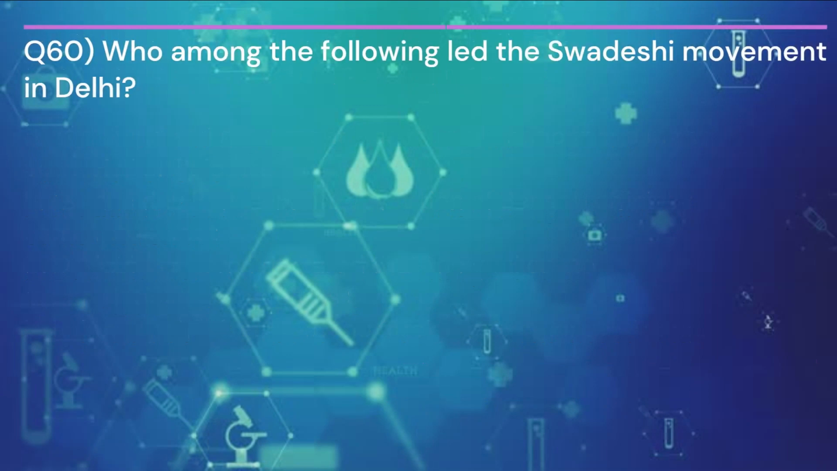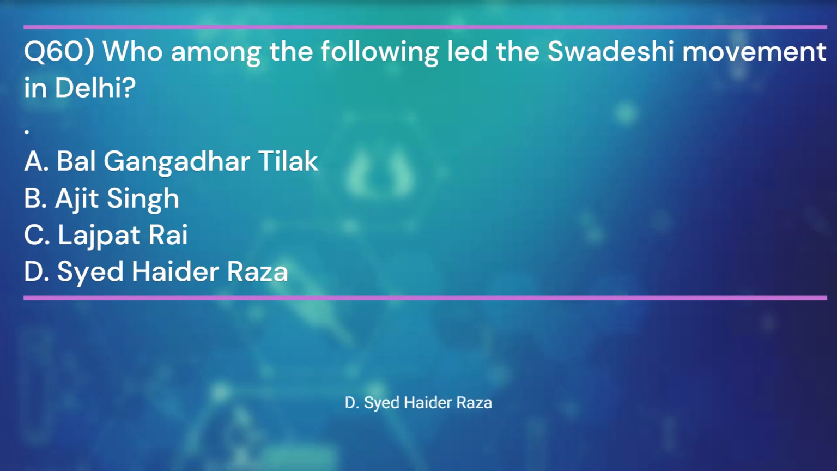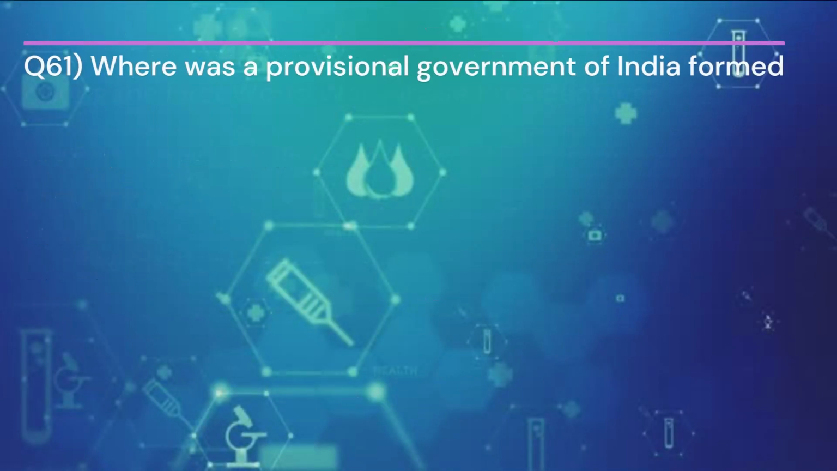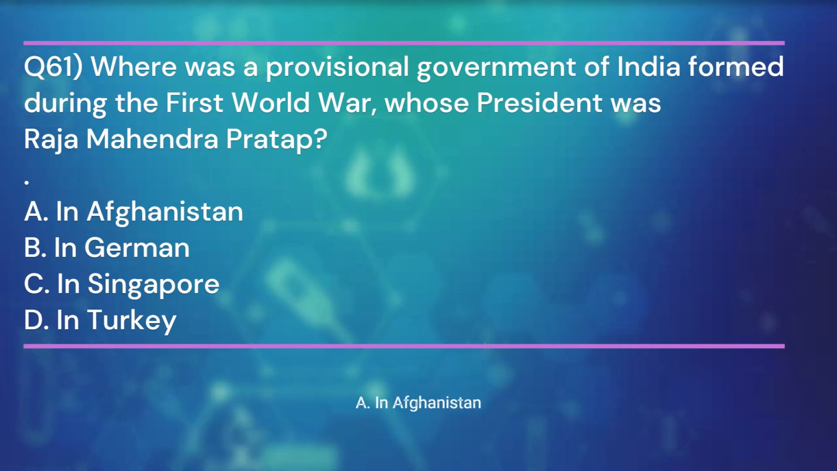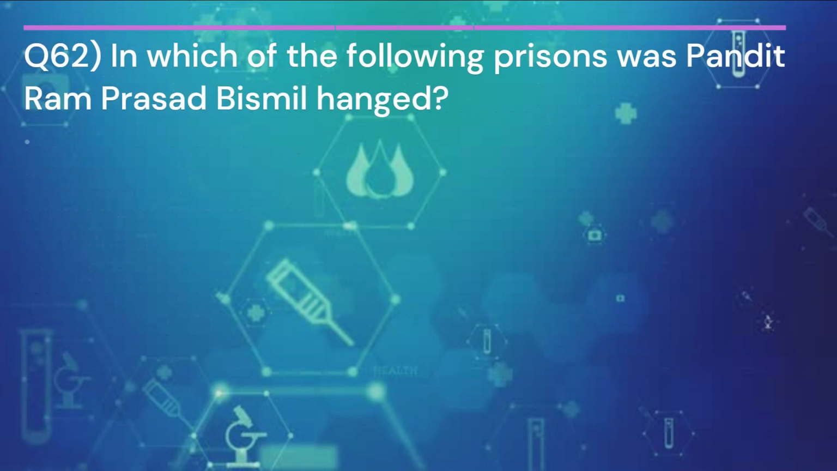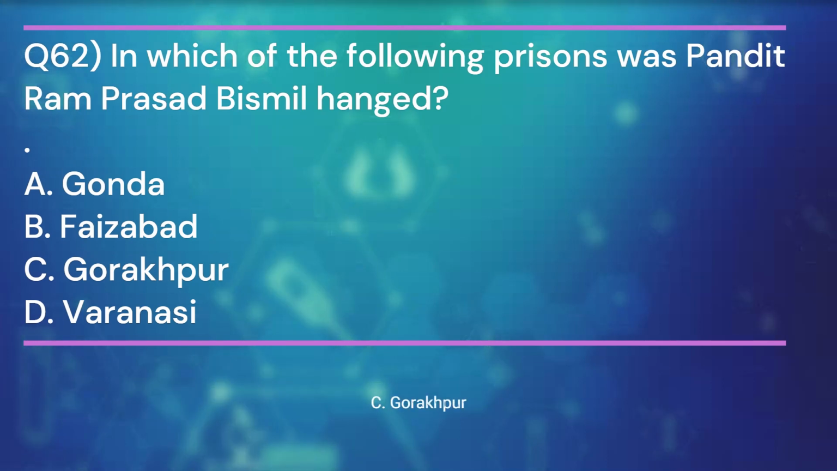Question 60. Who among the following led the Swadeshi movement in Delhi? And the answer is D. Syed Haider Raza. Question 61. Where was a provisional government of India formed during the First World War, whose president was Raja Mahendra Pratap? And the answer is A. In Afghanistan. Question 62. In which of the following prisons was Pandit Ram Prasad Bismil hanged? And the answer is C. Gorakhpur.